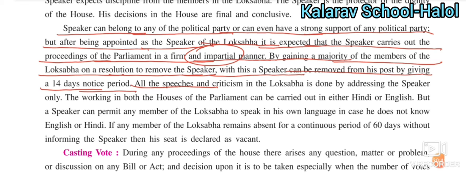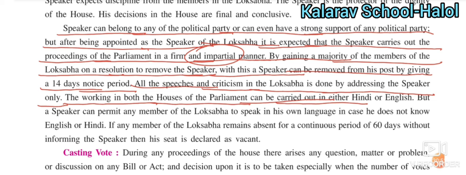All the speeches and criticism in the Lok Sabha are done by addressing the Speaker only. The working in both the houses of Parliament can be carried out in either Hindi or English. So these two languages are used in both the houses.